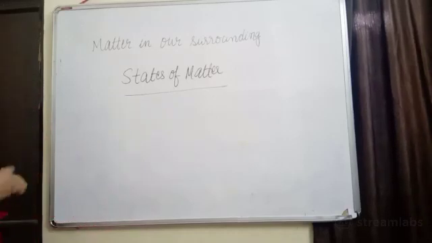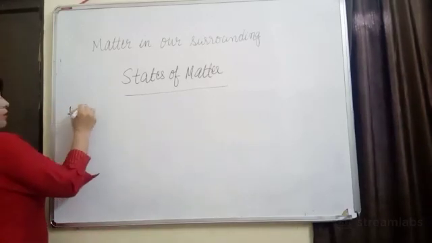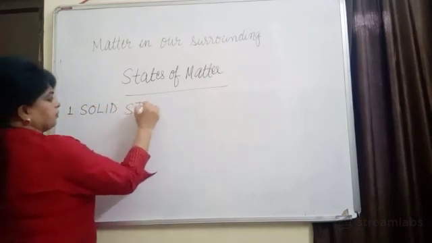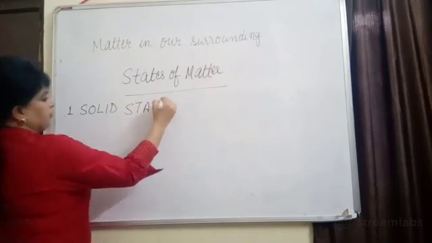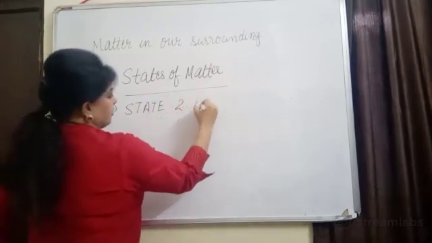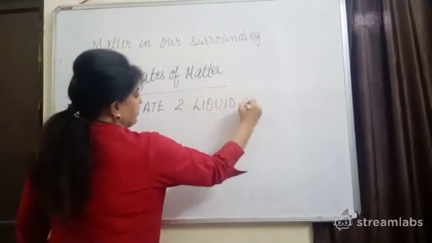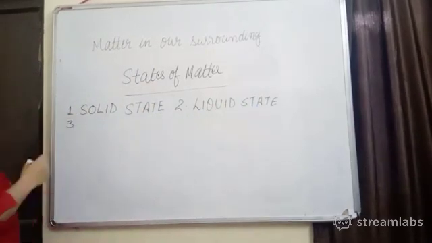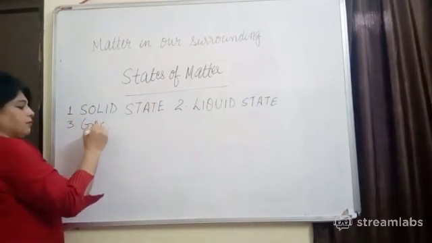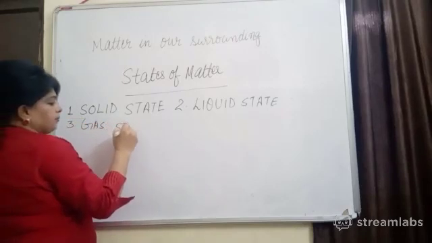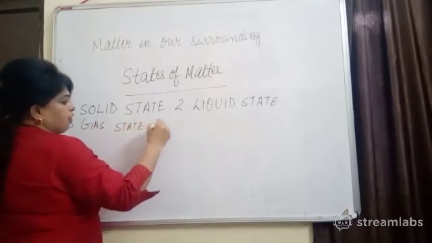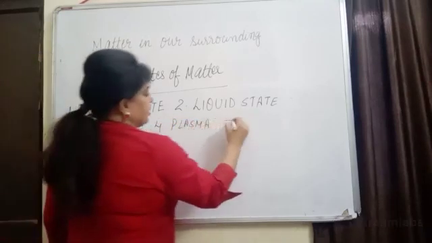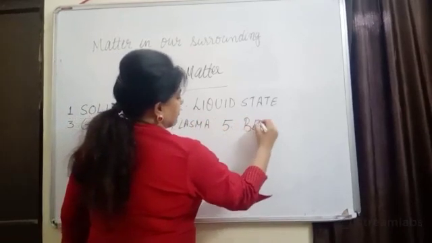One is solid state, second is liquid state, third is gaseous state, fourth is plasma, and fifth is BEC.